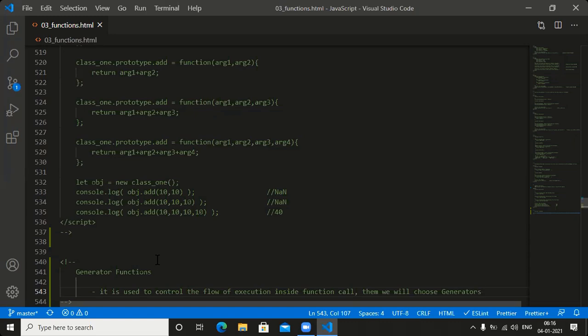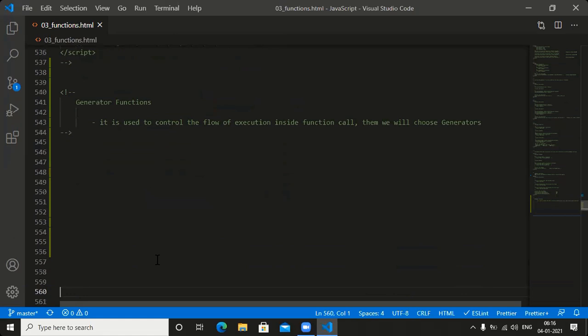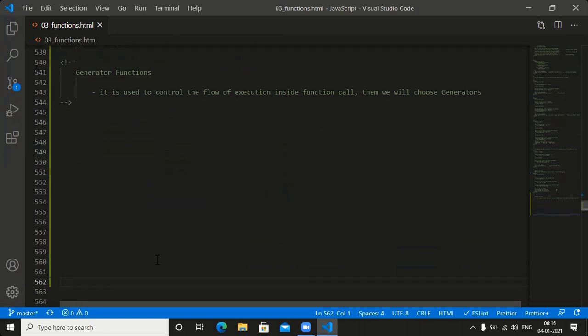Sharon, say this. One simple example I will tell you. The simple example is how to create a function here. What is the name of the function? The name of the function is function one.